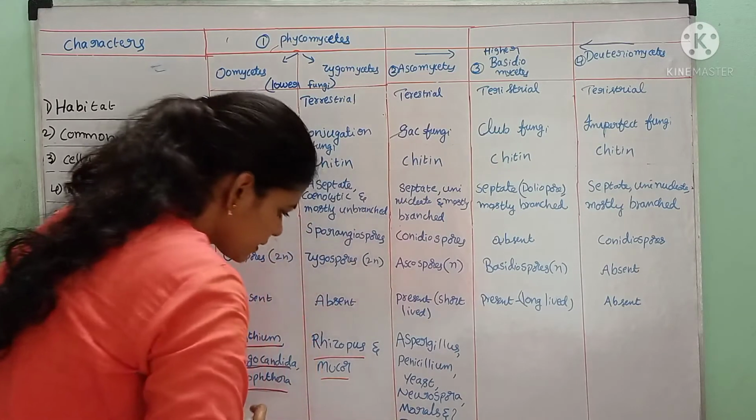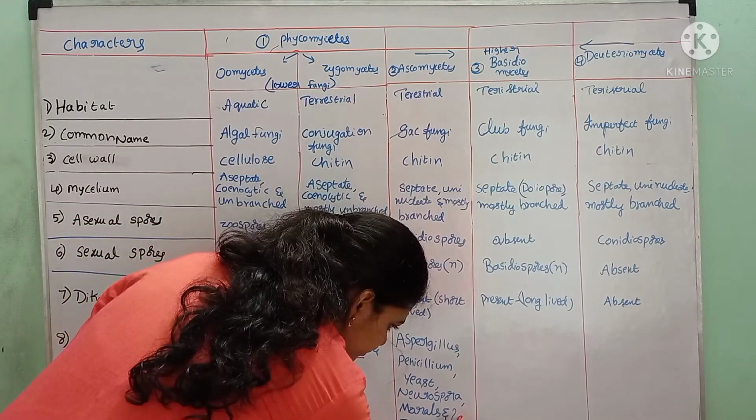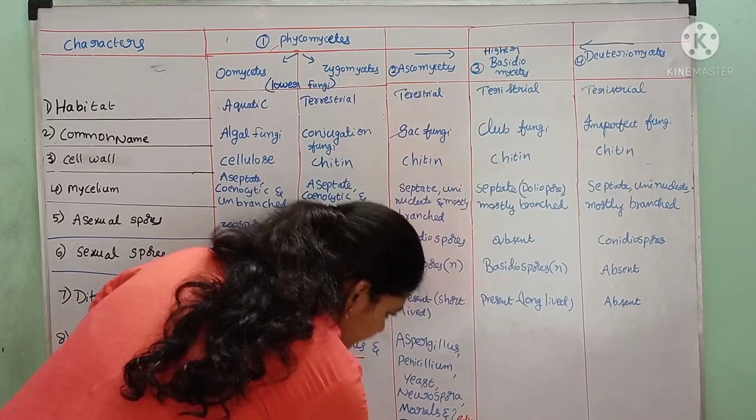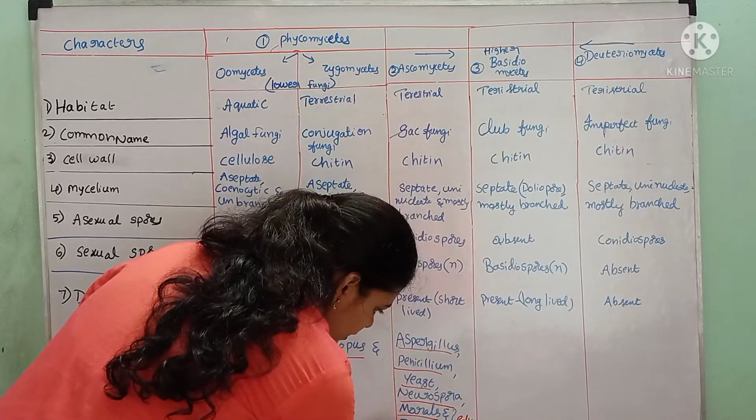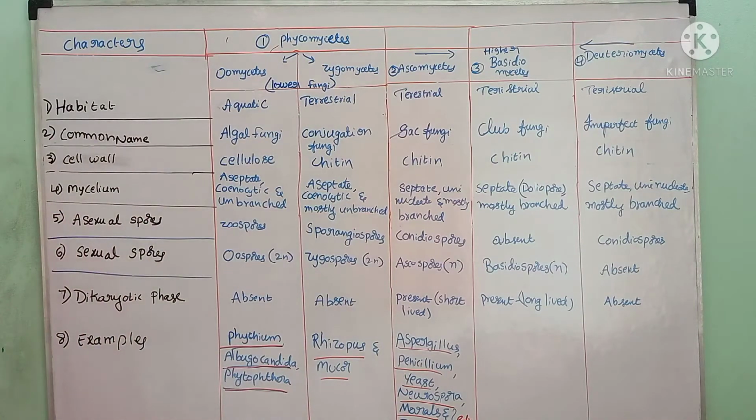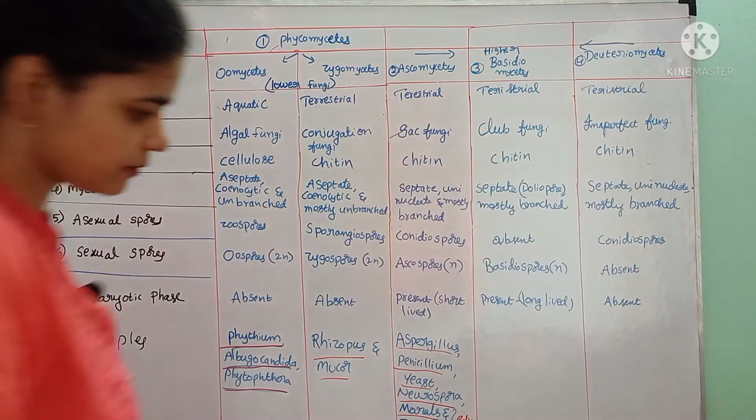These two are called edible. Aspergillus, Penicillium, yeast, Neurospora, morels and truffles are the examples of Ascomycetes.